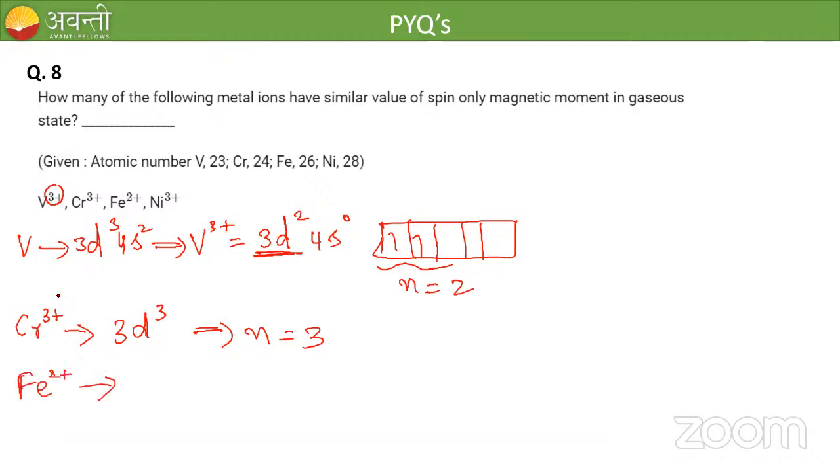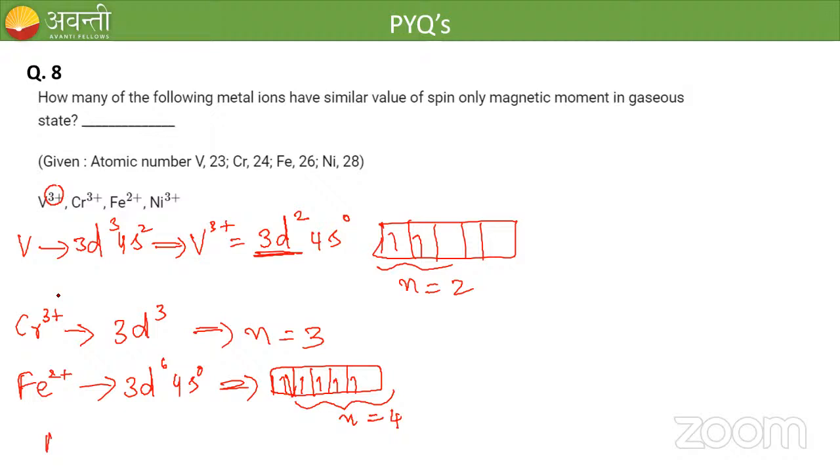What is the configuration for iron? 3d6 and 4s2. Iron 2 plus means 3d6 and 4s0. How many unpaired electrons are present in 3d6? These are the d orbitals 1, 2, 3, 4, 5, 6. So we have 4. n value is equal to 4.